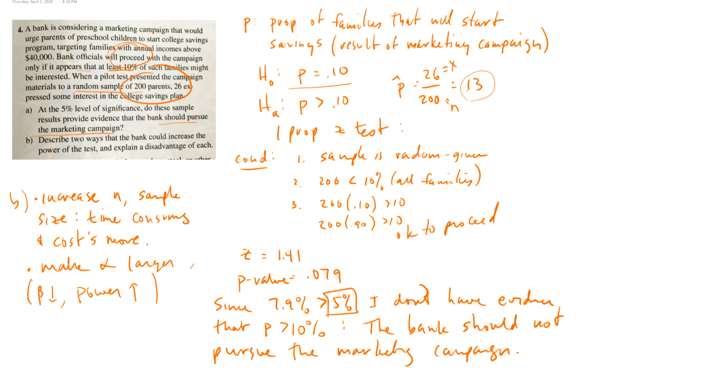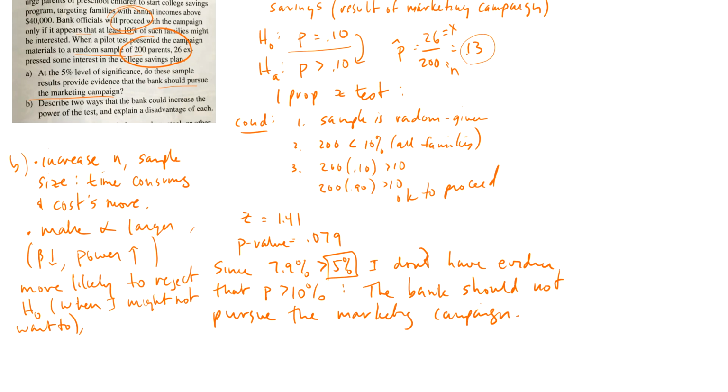that means I would have rejected H0, and I would have said, hey, it is greater than 10% when it really isn't. Okay, so I'm more likely to reject H0 when I maybe shouldn't. So if I'm more likely to reject H0, then I'm more likely to make a type 1 error.